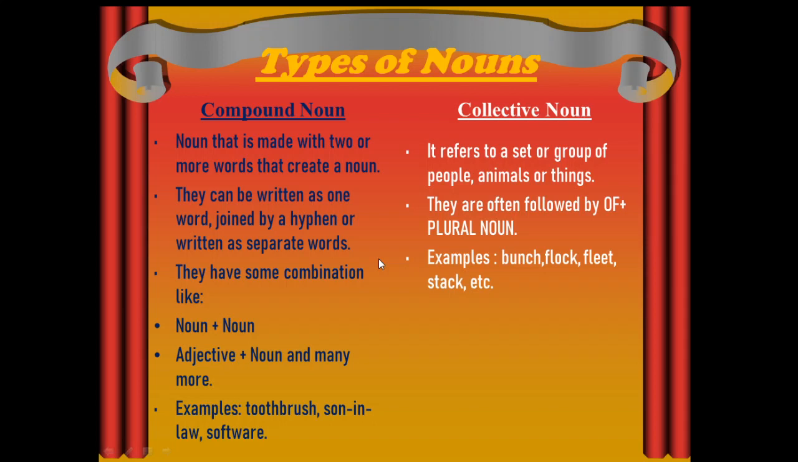So these are collective nouns, which I will use in sentences with the help of "of" and plural nouns, like bunch of flowers, team of players. Here, bunch is a collective noun, "of" is used, and the plural noun here is flowers. So such a group of words which comes under a type of noun is called a collective noun.